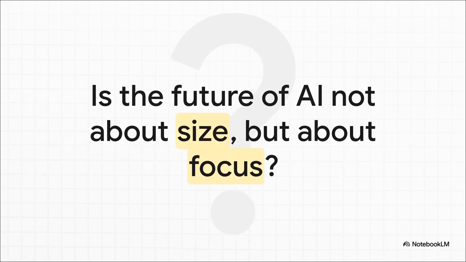And that leaves us with a really fascinating question to chew on. We're always chasing bigger, more powerful AI. But what if this proves that the next great leap in artificial intelligence won't come from more raw power, but from teaching it a deeply human skill, the simple ability to focus?